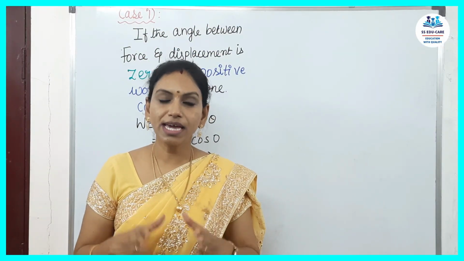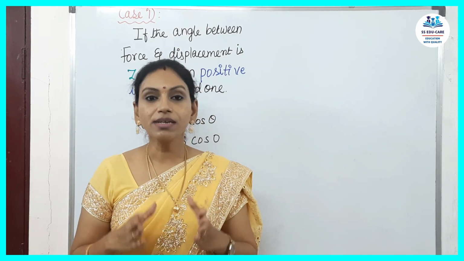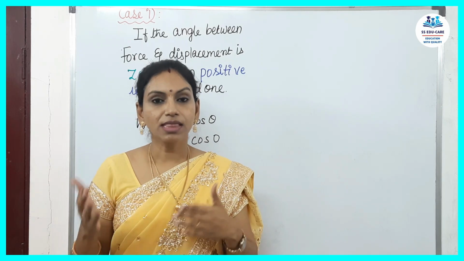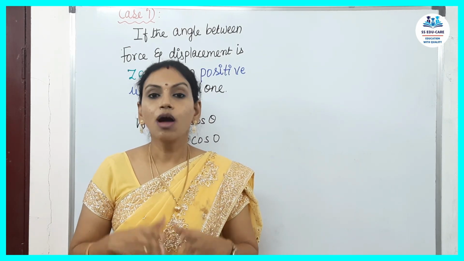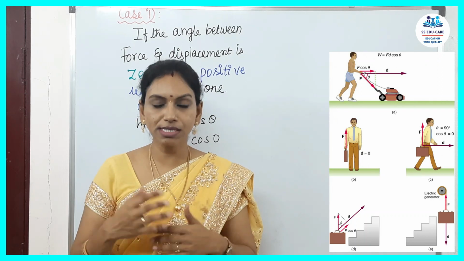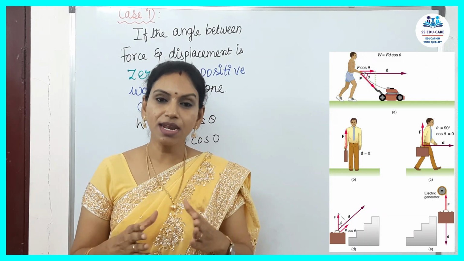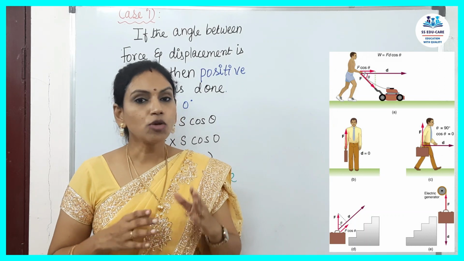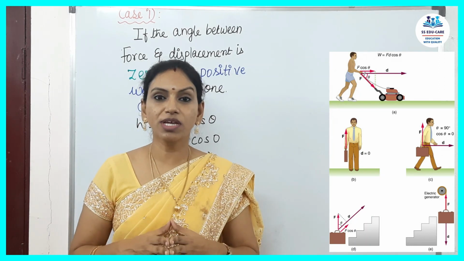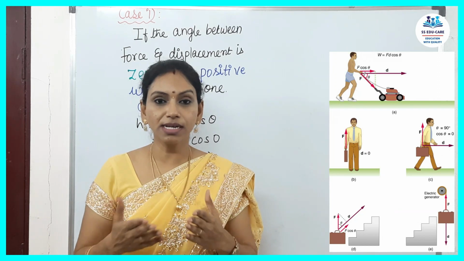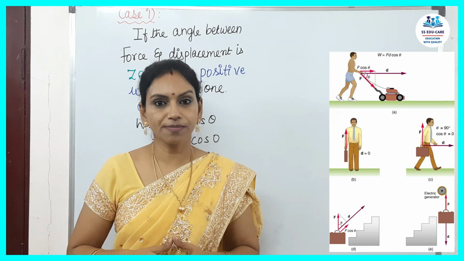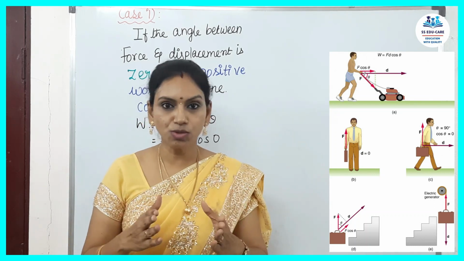Continuing with the examples, when the force and displacement are in different directions, they form an angle. What if the angles formed are different in different cases? Let us see with an example. Look at the picture. You can see a man holding a suitcase with different angles formed between force and his displacement. Let's see case 1.